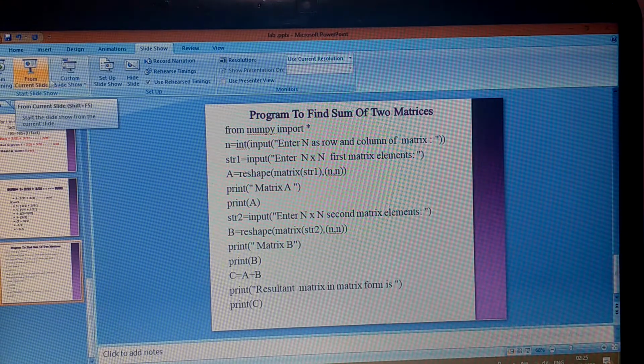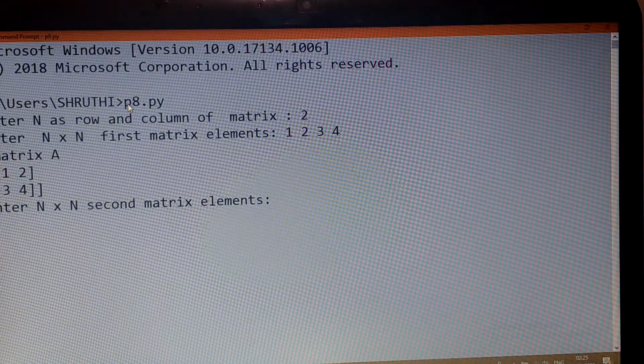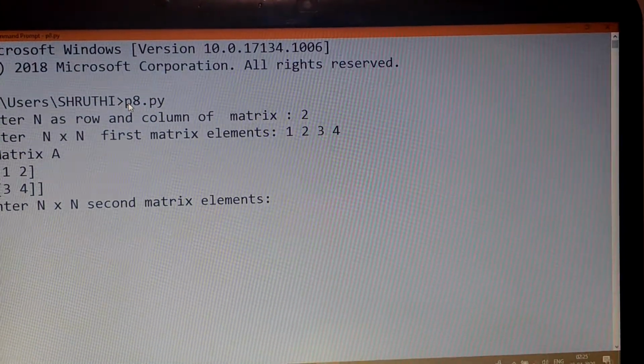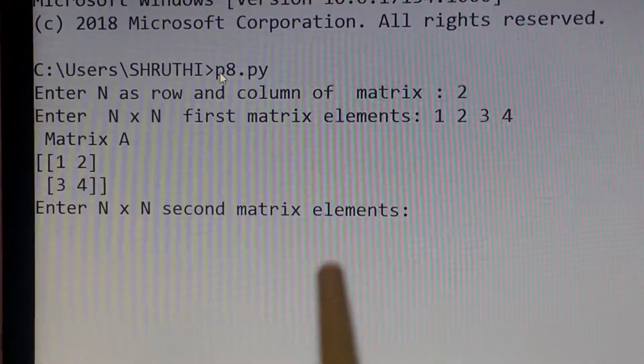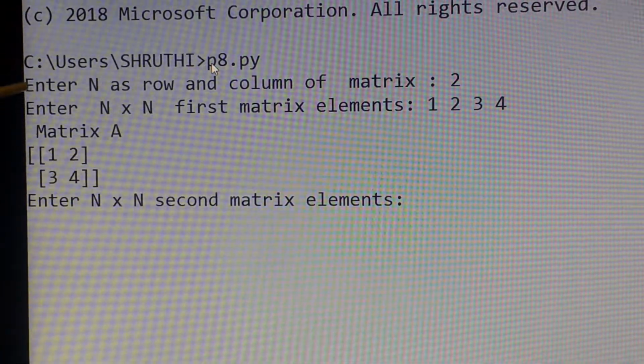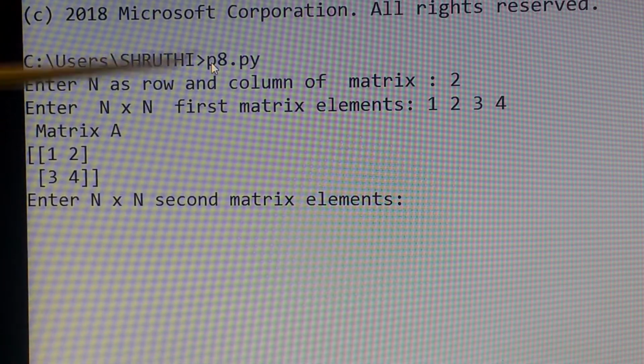Now let us see how this program is executed. I am storing my program in the file called p8.py, and it will ask to enter the number of rows and columns. So I have taken it as 2 to keep it simple.